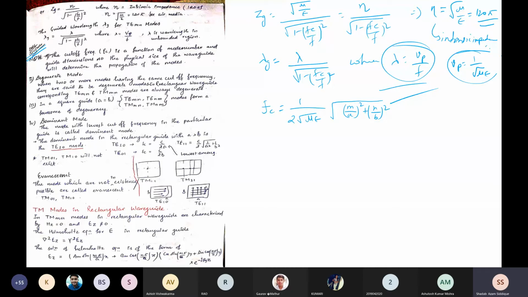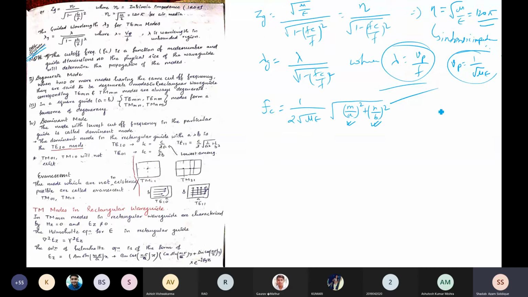All are similar to one another, so just relate one with another and you will understand. Here you can see the cutoff frequency is a function of mode number with m and n, and it depends on the physical dimensions of the waveguide, a and b. The physical size of the waveguide will determine the propagation of the mode. So it depends on the dimension of the waveguide, and the cutoff frequency will exist accordingly.